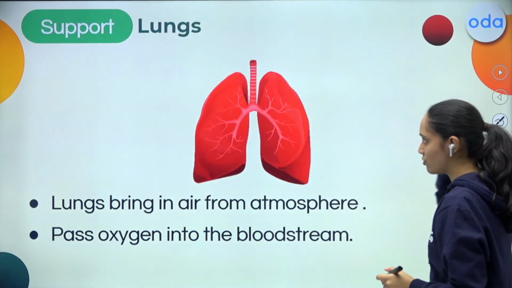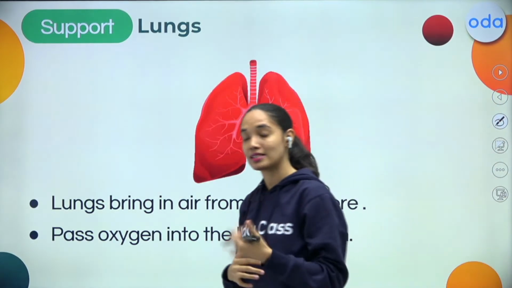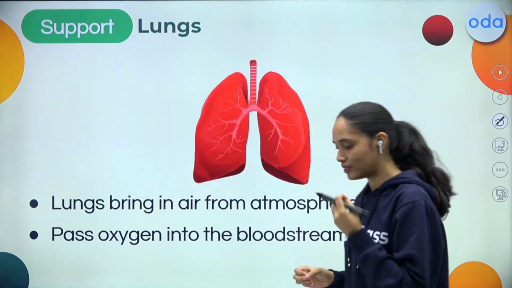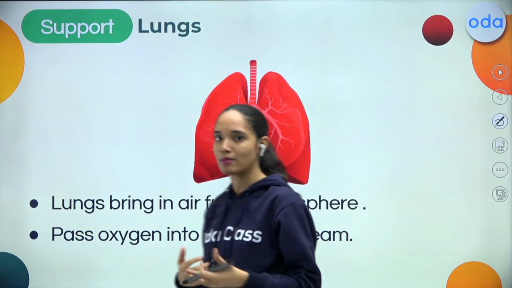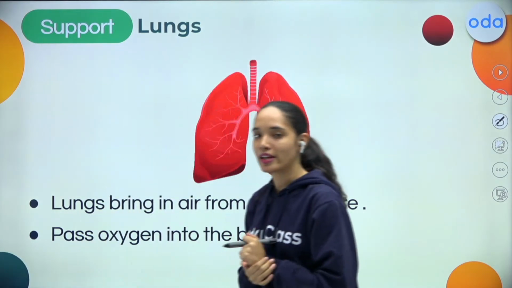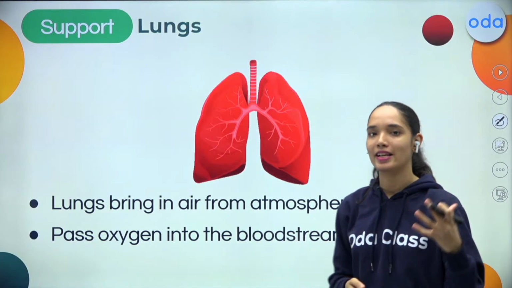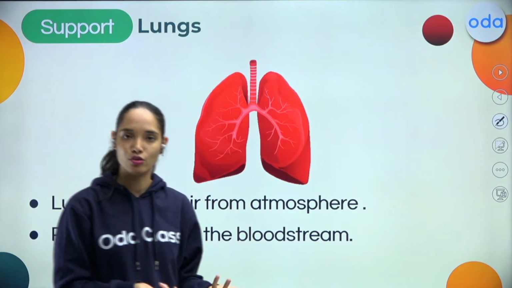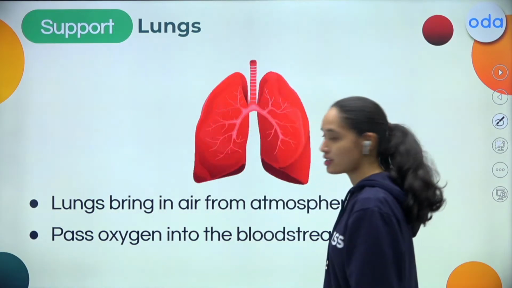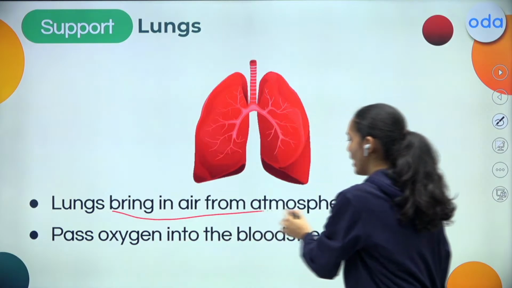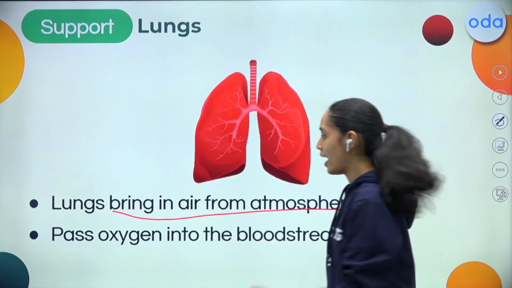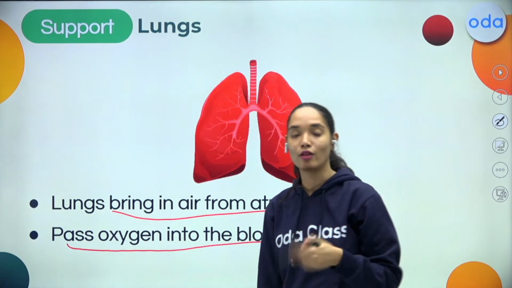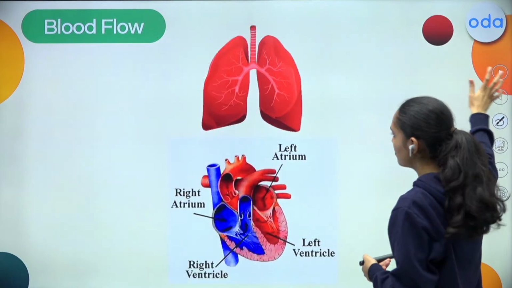Moving ahead, my dear students, how are the lungs associated? So you all know, right, this blood needs oxygen, isn't it? So where do we get that oxygen from? Basically, it is present in air. So we inhale this air and this oxygen travels through the nose to the lungs. So basically, my dear students, the lungs bring in air from the atmosphere, and now the lungs pass oxygen into the bloodstream.